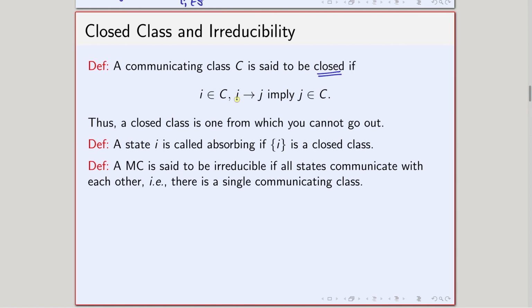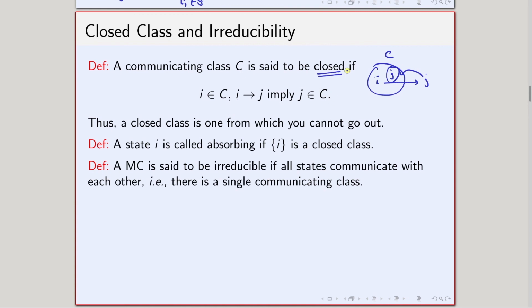What does this mean? Notice that C is a communicating class, and i belongs to C, and I can go from i to some state j. Then this implies that j belongs to C, so j has to be in C, somewhere here. That is what closed means. If I can go from i to j, and i belongs to a communicating class, then j has to belong to the same communicating class, and then that communicating class is called closed.